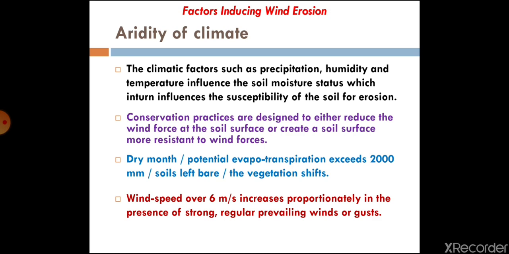Such wind speed may create swirling movement, gusts, and eddies, so that lifting of soil particles becomes easier.